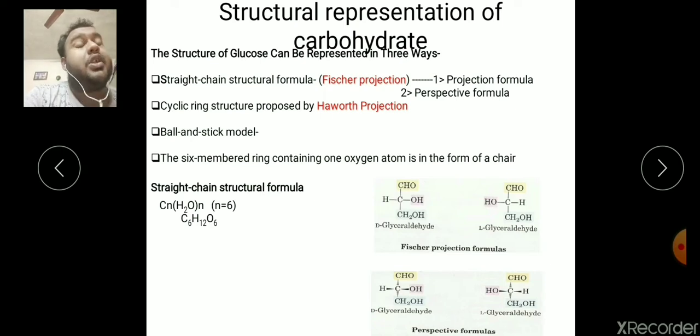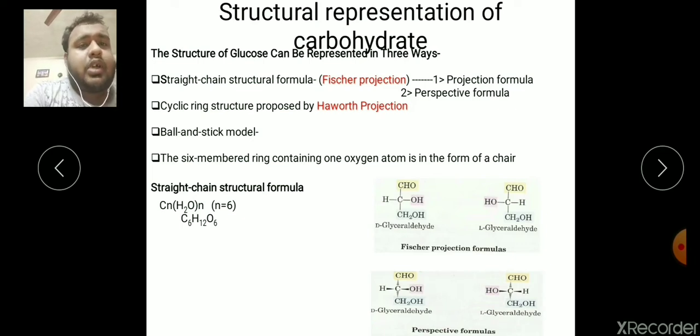This molecule can be represented in two general subtypes. First one, in terms of the straight chain formula, is called the Fischer projection. Another one is the cyclic structure form, which is called the Haworth projection. We will discuss both the Haworth projection and Fischer projection one by one.